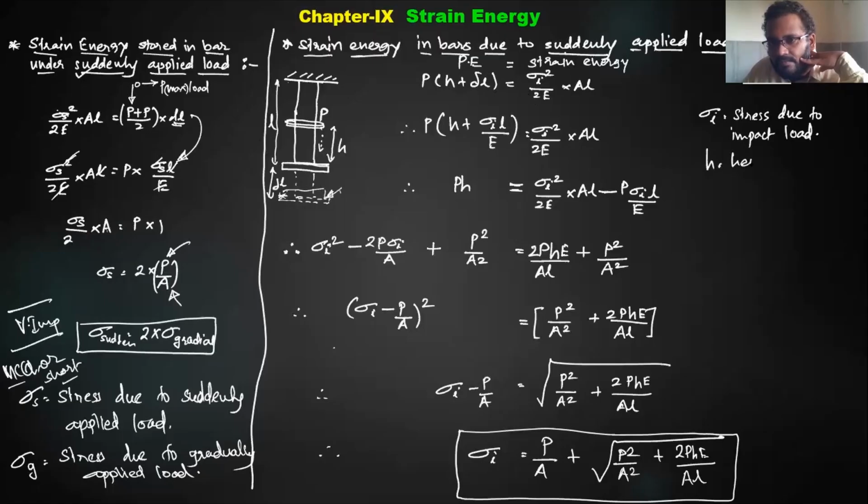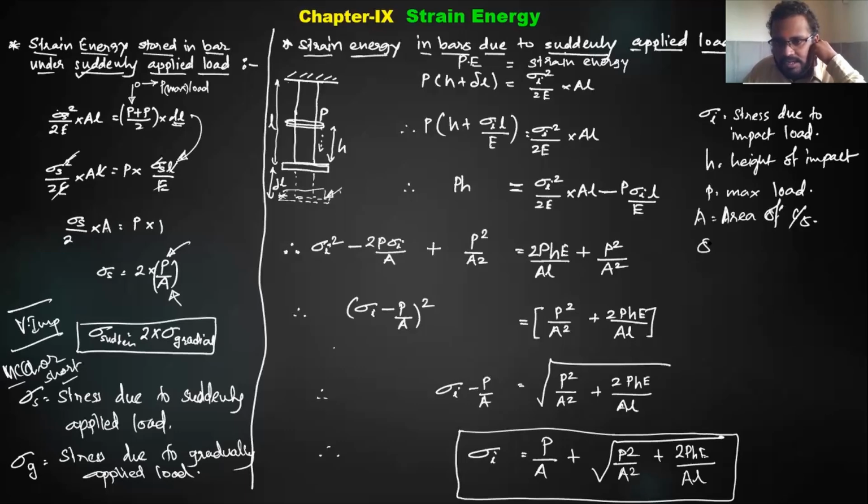H is the height of impact, the height from which the impact load is falling. P is the maximum load. A is the area of cross section, which is already there. Delta L is the instantaneous elongation. Are you understanding why I am calling it instantaneous elongation? Because this won't be forever.